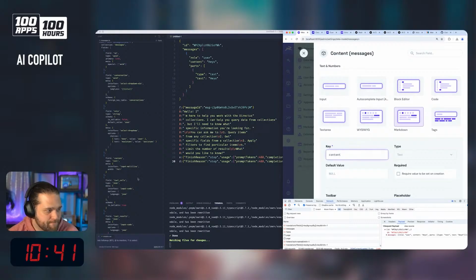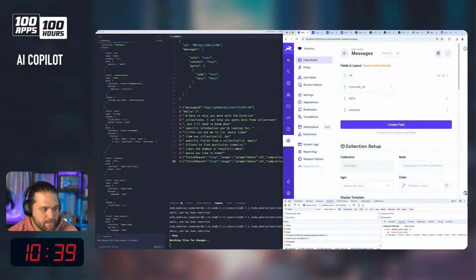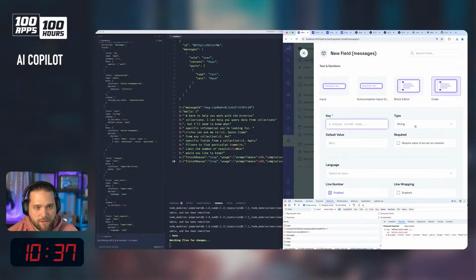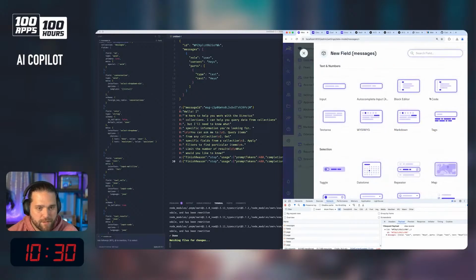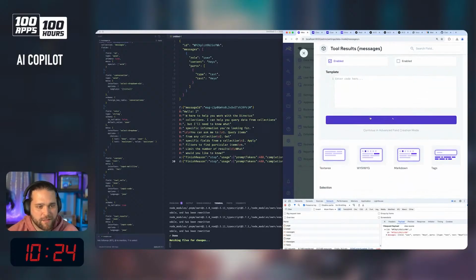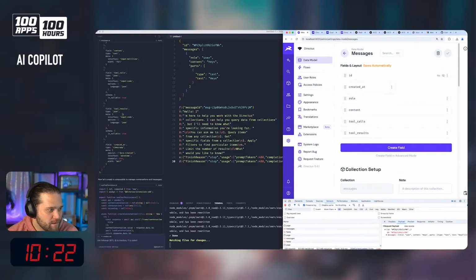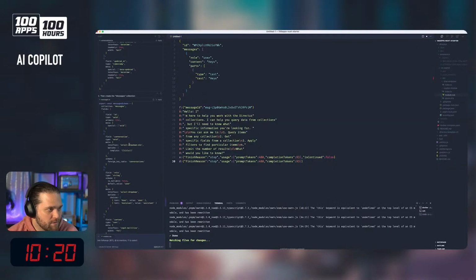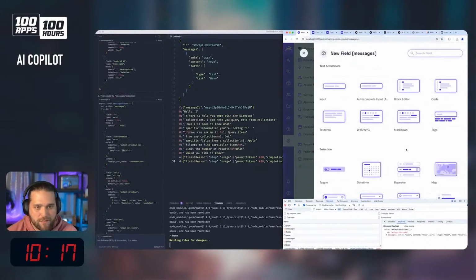Content. We could say tool calls. Tool calls. Tool results. I don't know if this is actually going to be it or not. Tool results, ID, conversation. Then we're just going to link this together.